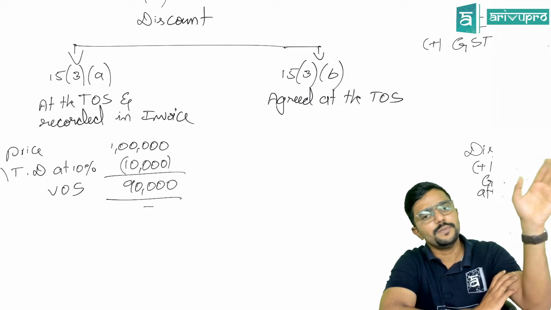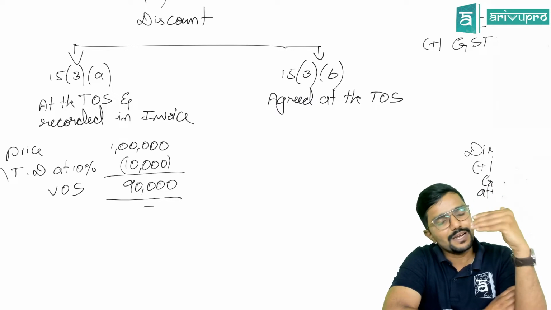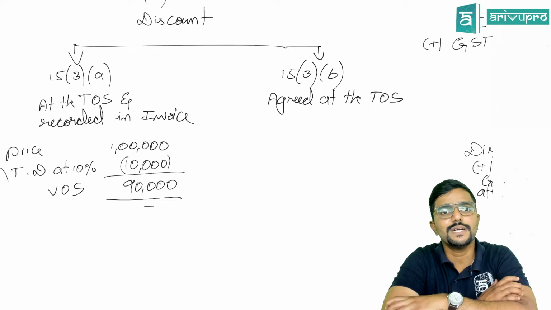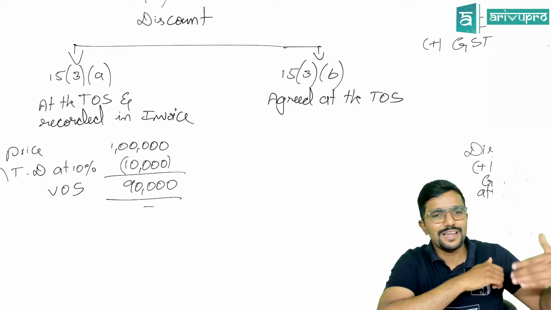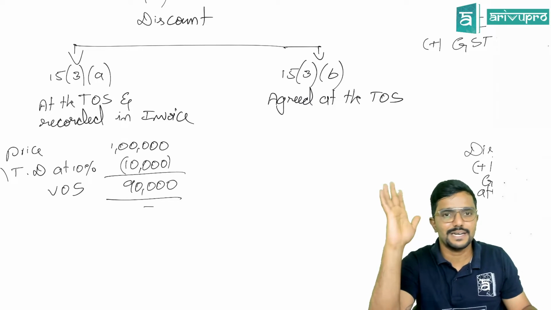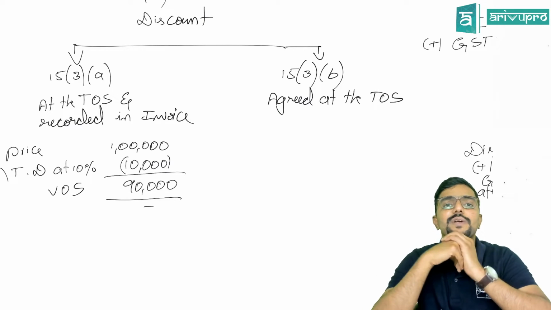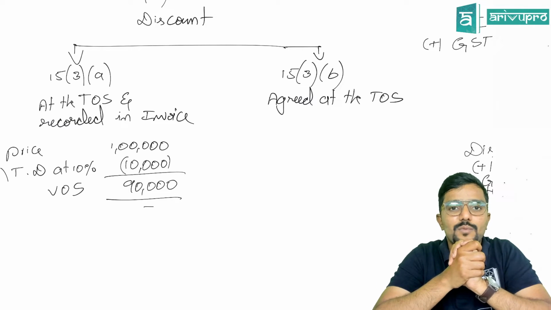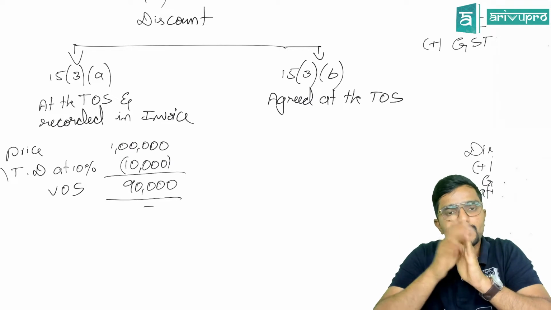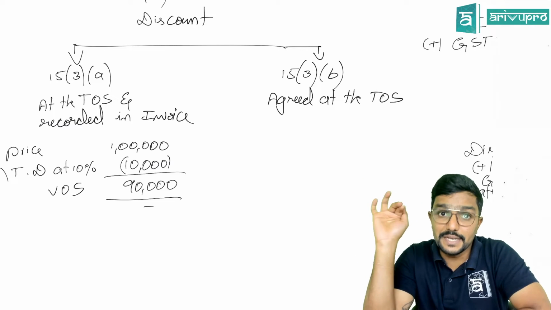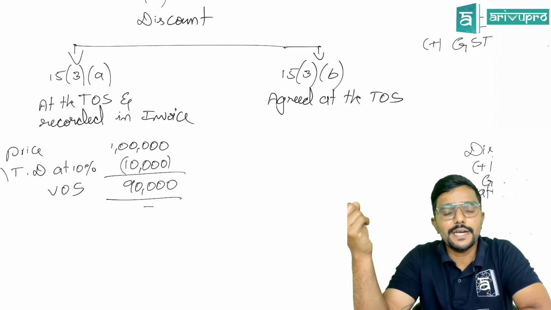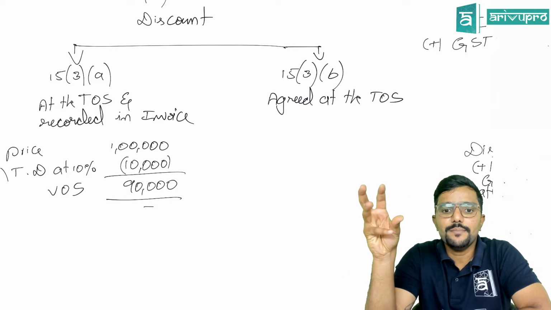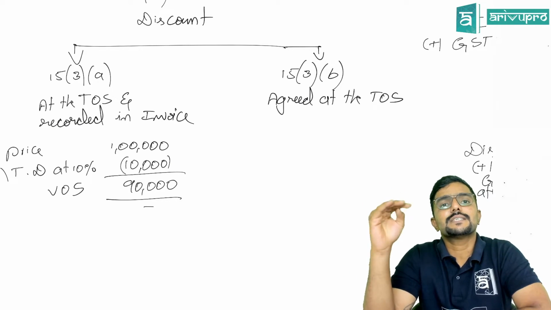See, the invoice will already be issued, everything is fine. Almost tax also will be paid from the month of April, May, June and all. So that is what I told you. With respect to value of supply, we will just add and deduct the items. But practically how it works means the supplier would have already paid tax on whatever amount he has already charged. So with respect to the discount he is giving in November, he will issue the credit note and the GST part on that discount can be availed as next month credit.